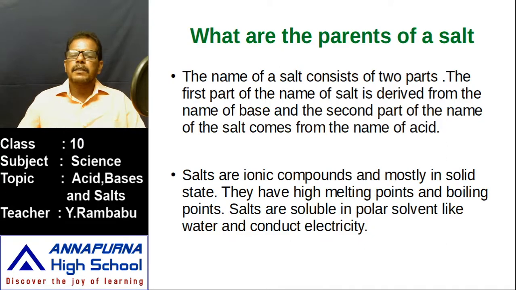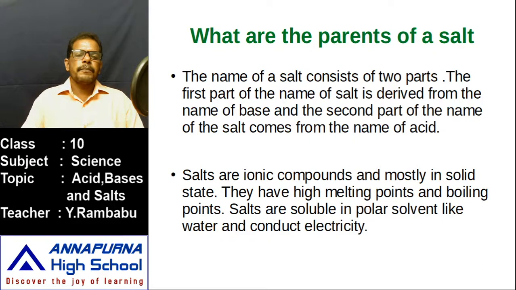And the second part of the salt is sulfate, the non-metal part. That means it comes from the acid, sulfuric acid. Like that, any salt is formed from a base and an acid. That's why the parents of the salt are bases and acids.